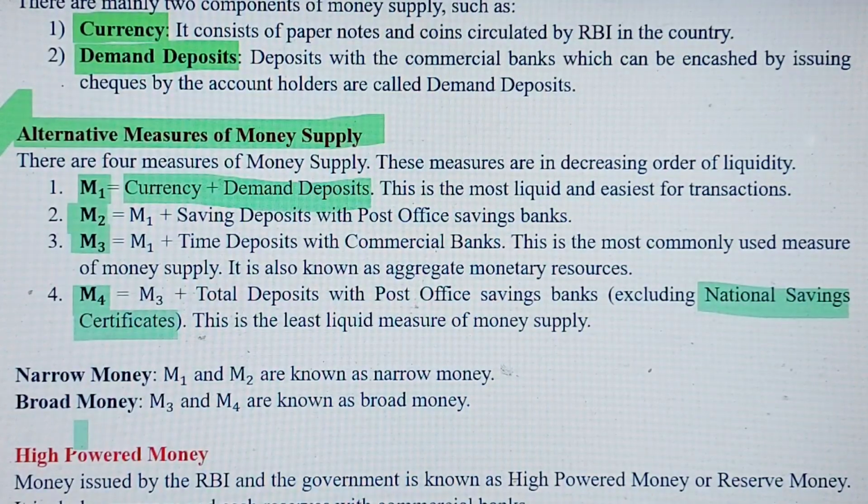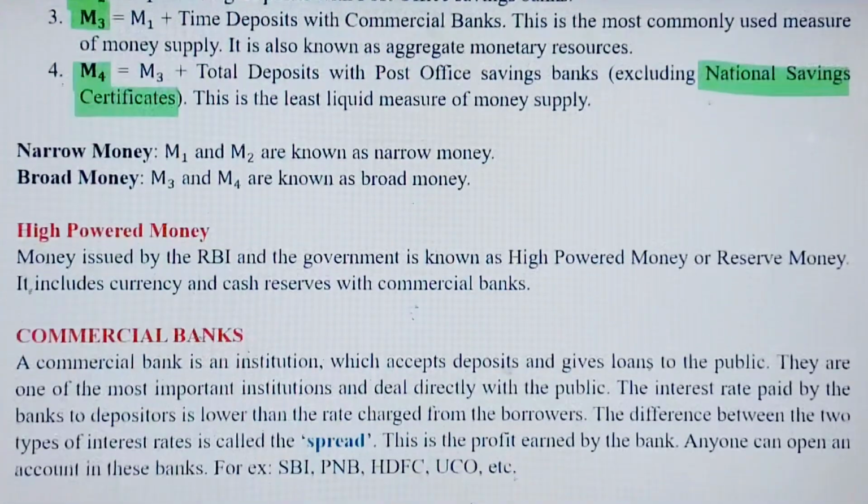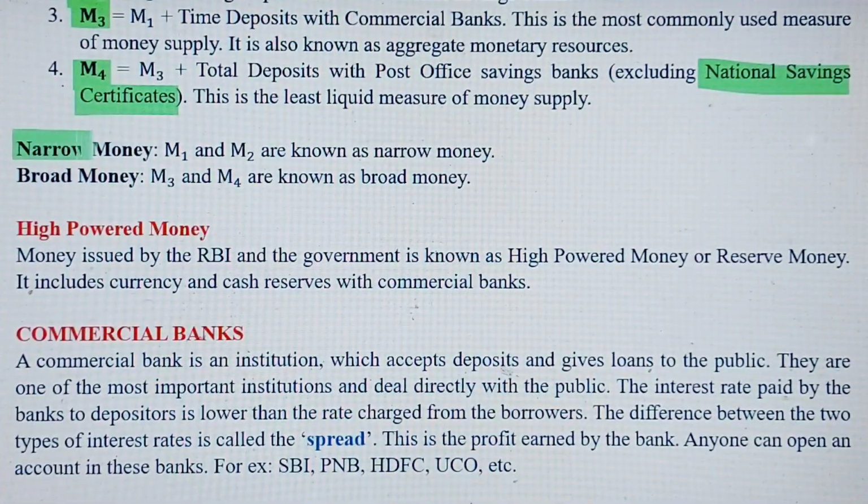Okay, let's now see a few concepts. Like narrow money. What is narrow money? M1 and M2 are also known as narrow money, and broad money, M3 and M4, are known as broad money. So this is how it works. One more concept, that is high powered money. Now what is this?